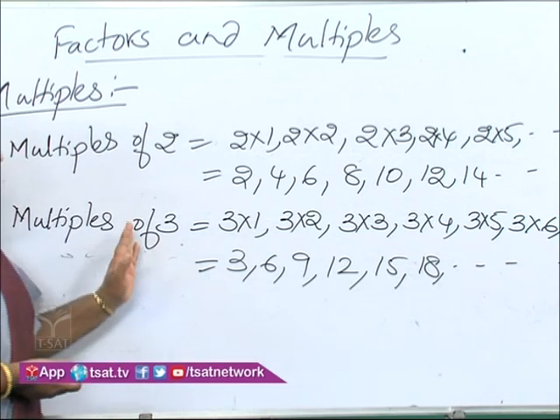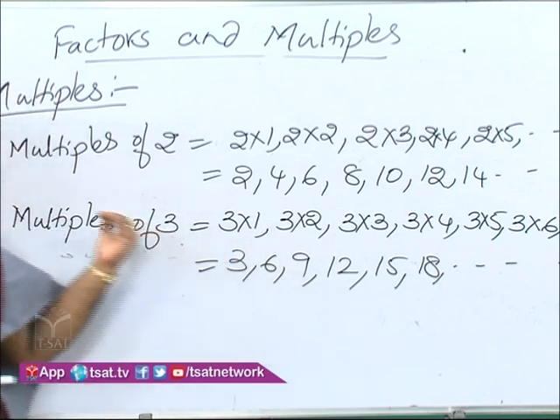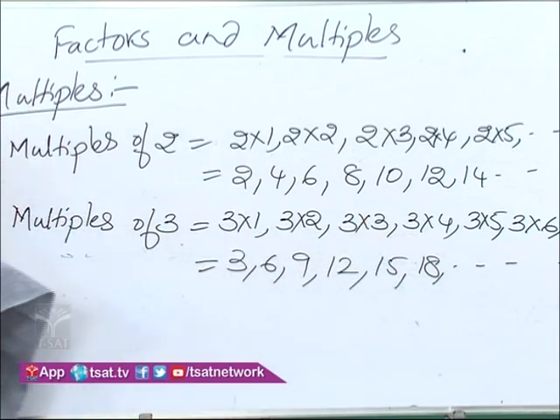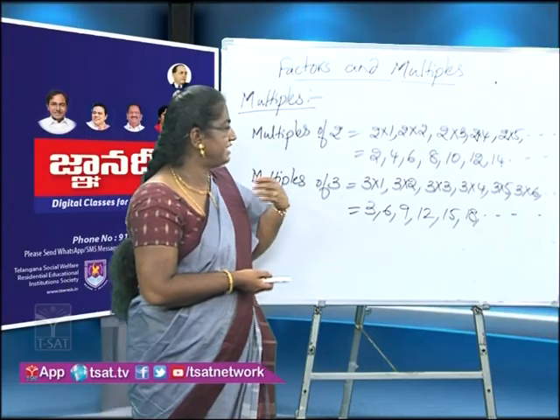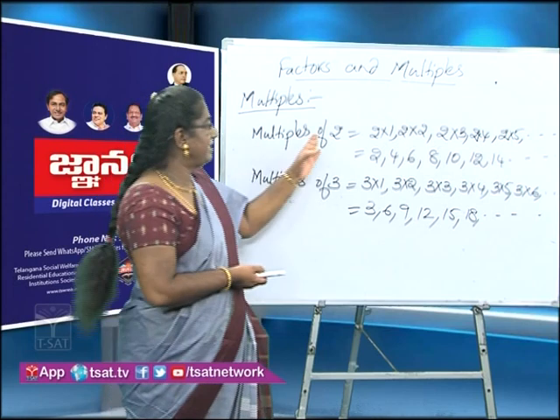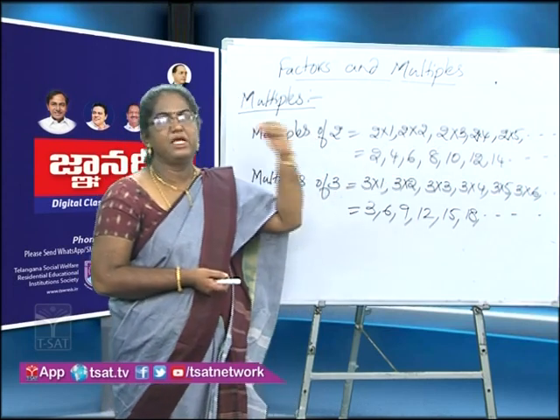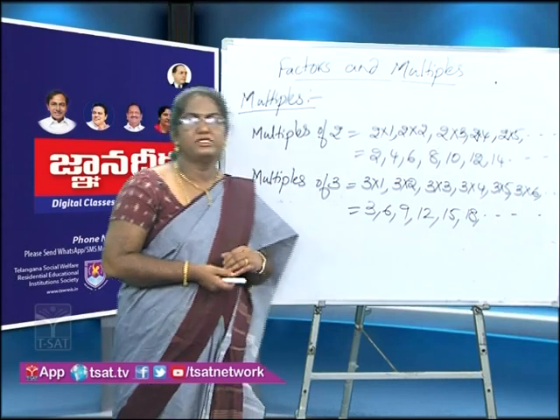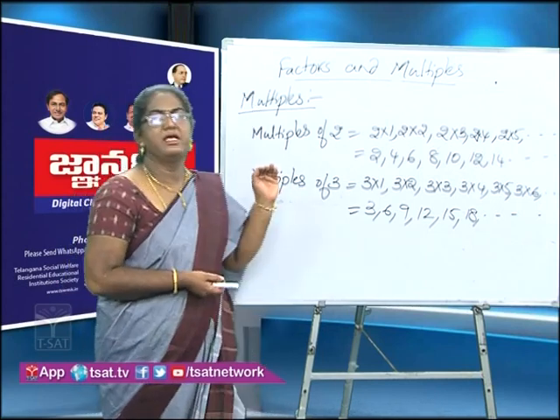Multiples of 3 also the same. We can keep on writing multiples because the set of natural numbers is infinite, and if we multiply 2 with natural numbers, we will get multiples which are again an infinite set. So multiples of a given number are infinite.